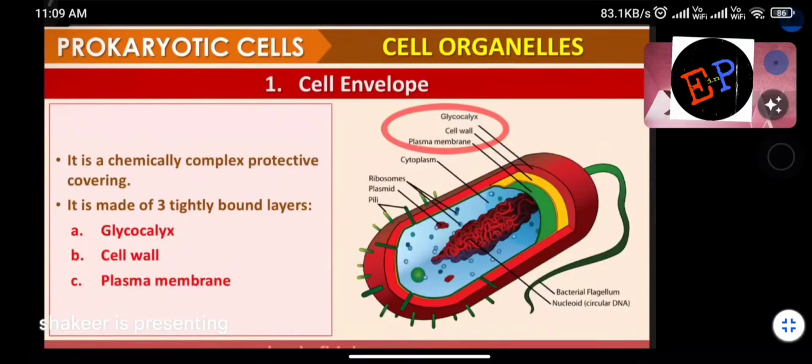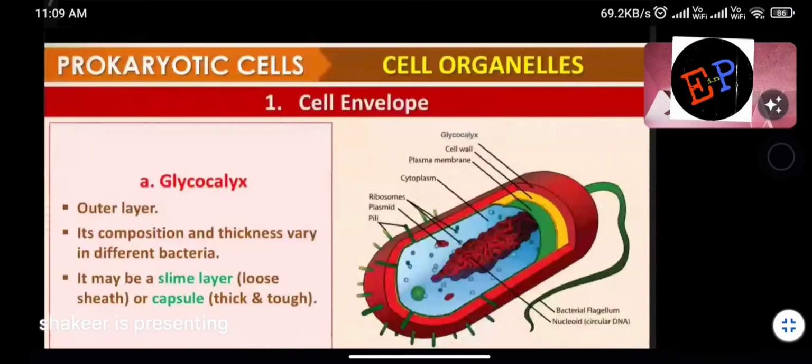So the cell envelope, again I am dividing into types. One is glycocalyx, then cell wall, as well as the plasma membrane. In the figure you can see it now. This outermost layer is called the glycocalyx, the middle layer is called the cell wall, and there is an innermost layer which is called the plasma membrane. So these are the different structures.